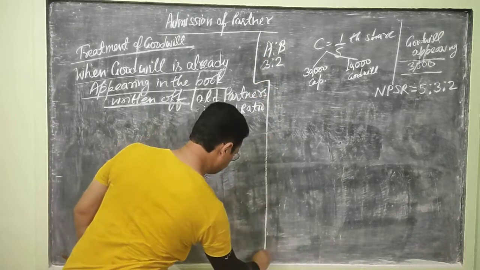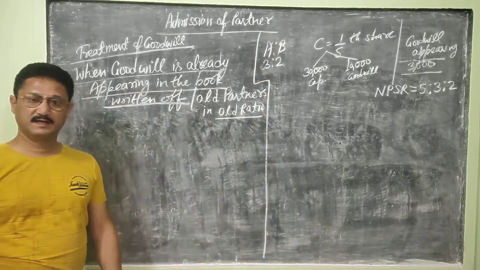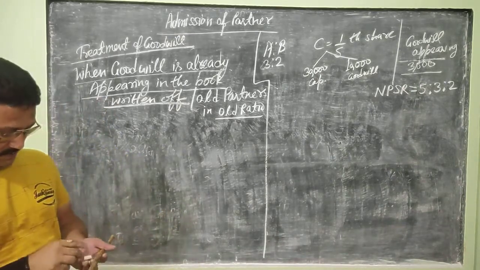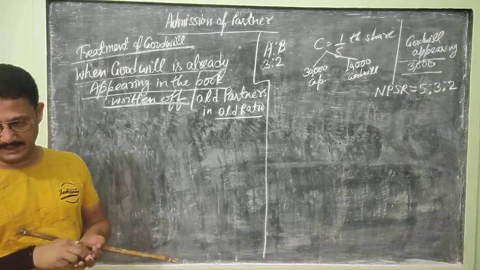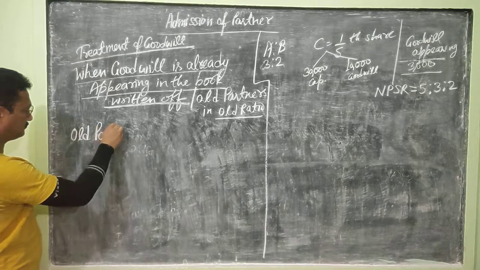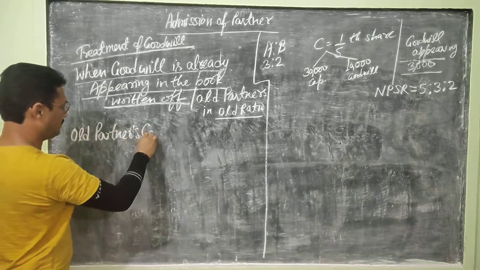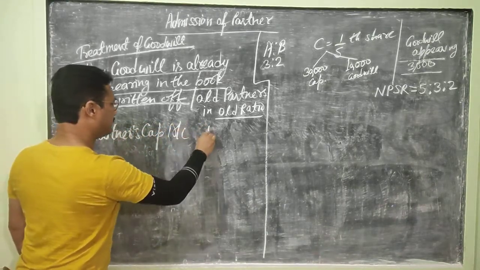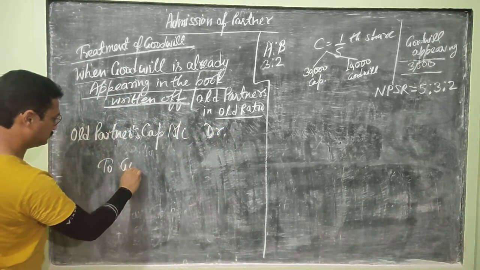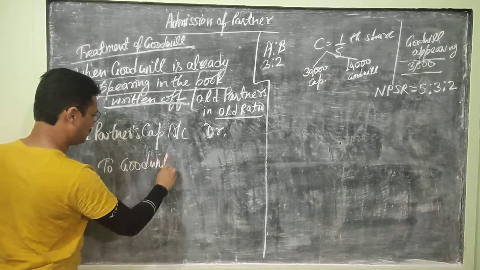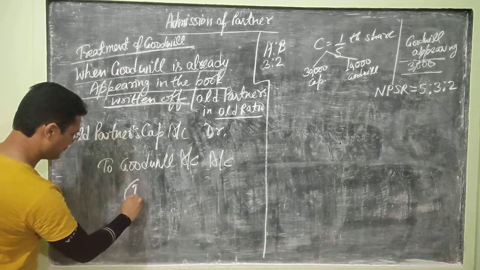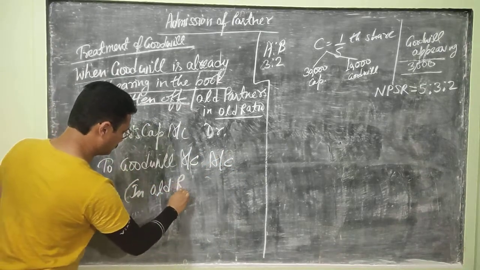In old ratio, mind it, in old ratio, and the journal entry for the same will be: old partners' capital account debit to goodwill account in old ratio.